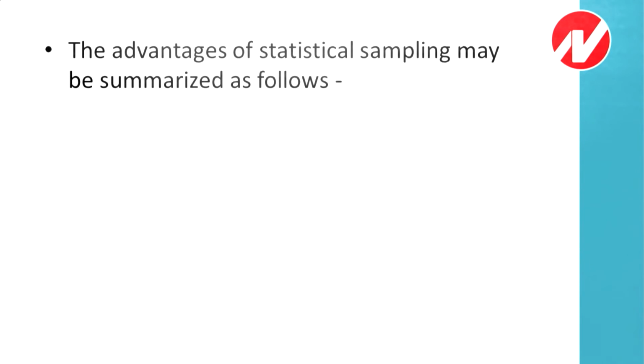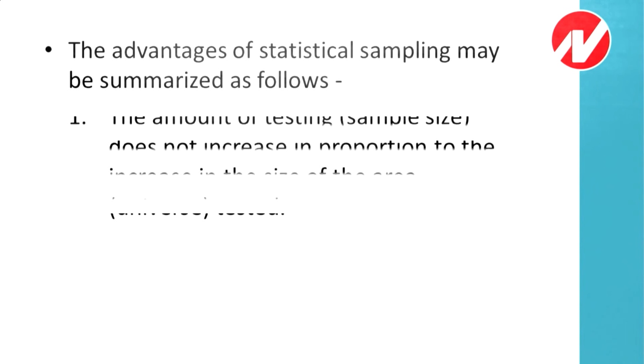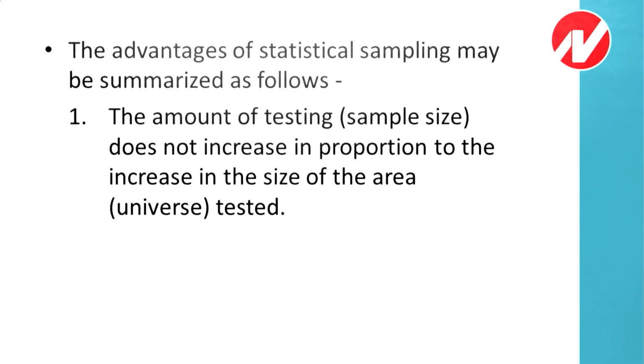Next point. The advantage of statistical sampling may be summarized as follows. The amount of testing, that is the sample size, does not increase in proportion to the increase in the size of area tested. It does not mean that if the area is big then we need to check more samples, and if the area is small we need to check less samples. Yes, but not in same proportion.